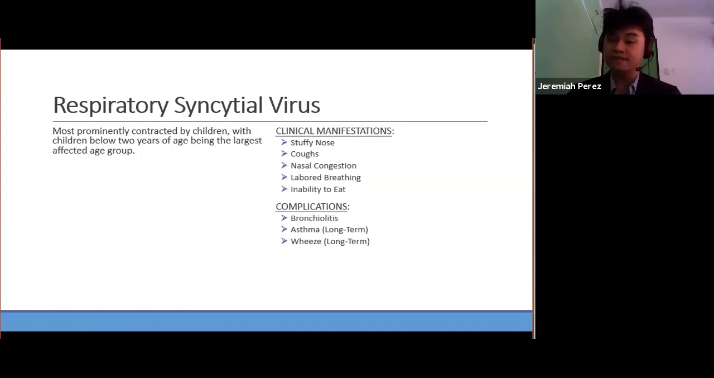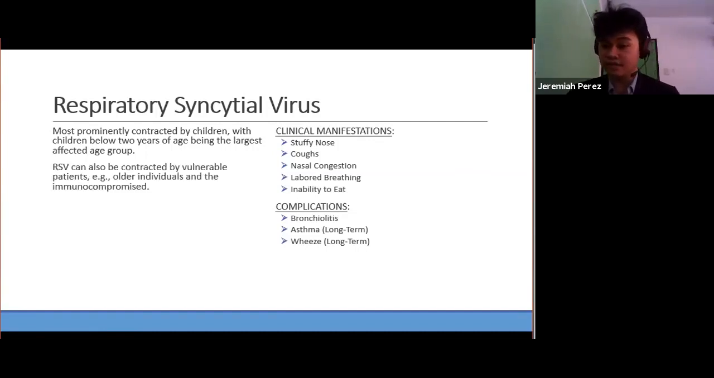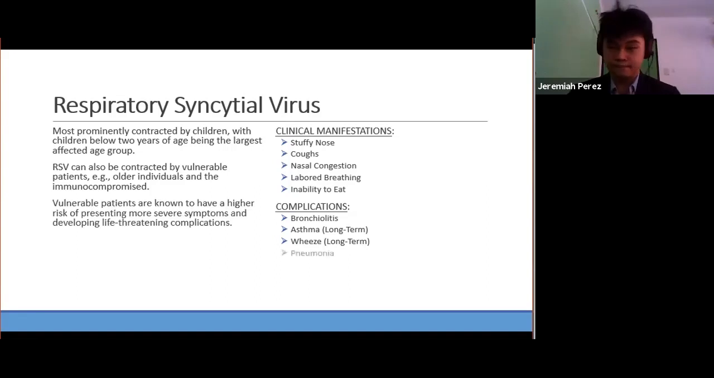Children who have experienced severe symptoms often live with additional long-term complications like asthma and wheeze. RSV infections are not restricted to children and will affect nearly all ages, especially the more vulnerable older patients and the immunocompromised. The vulnerable demographic is in fact at greater risk of acquiring possibly life-threatening health conditions like pneumonia and bacterial co-infections.